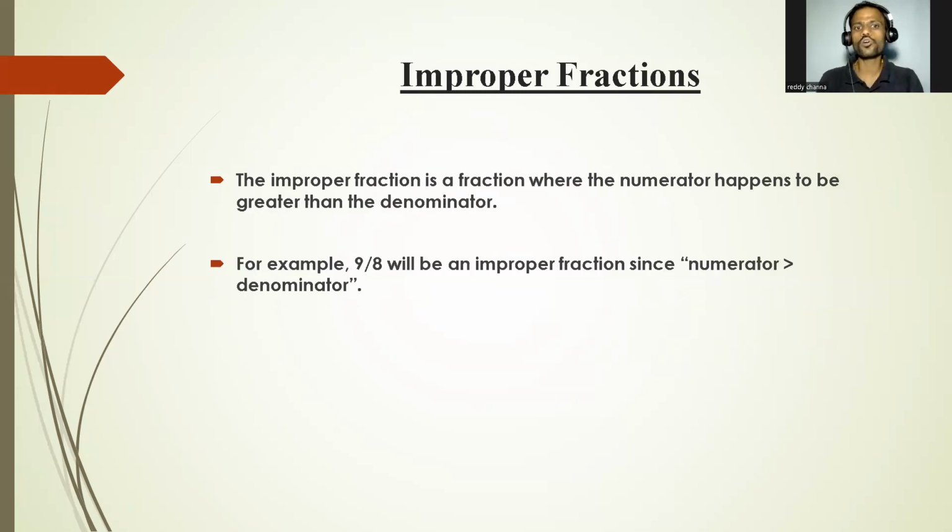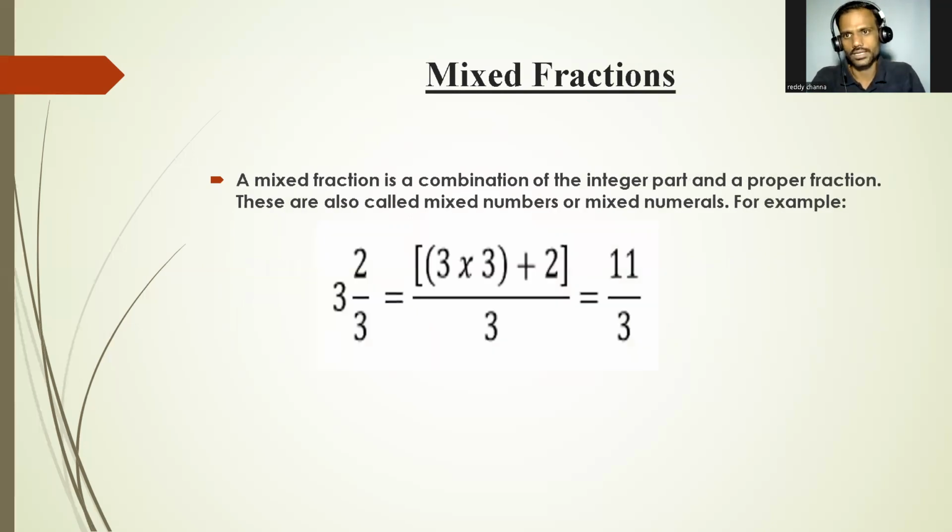Then improper fraction. Here you can see the example. Just observe it. 9 is greater than 8. 9 is more than 8, right? So the numerator is greater than the denominator. We call it an improper fraction. So a proper fraction is where the numerator is smaller than the denominator, but an improper fraction is where the numerator is bigger than the denominator. Then we have mixed fractions. These are very interesting types of fractions, because in mixed fractions we will get 2 parts. First one is the integer part, and the second one is the fractional part.